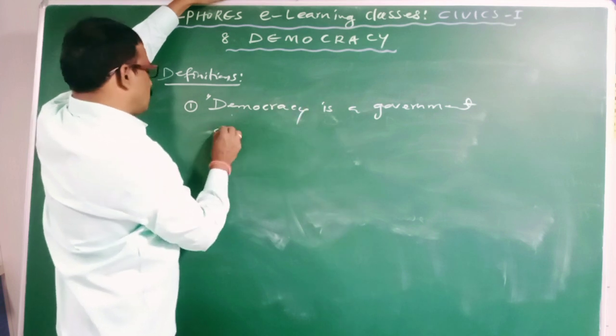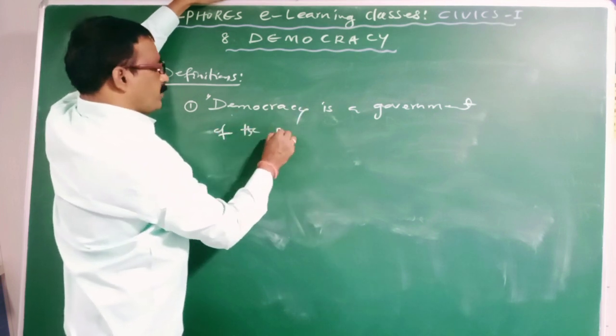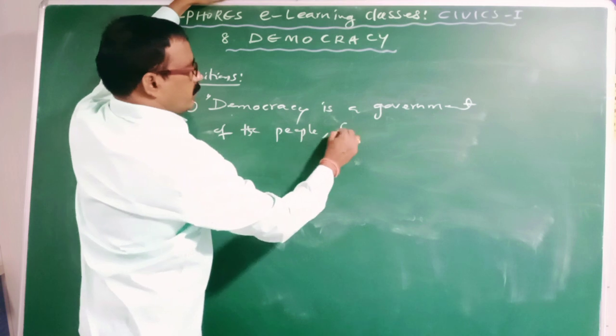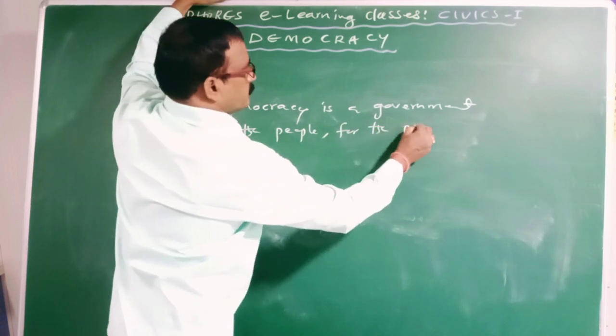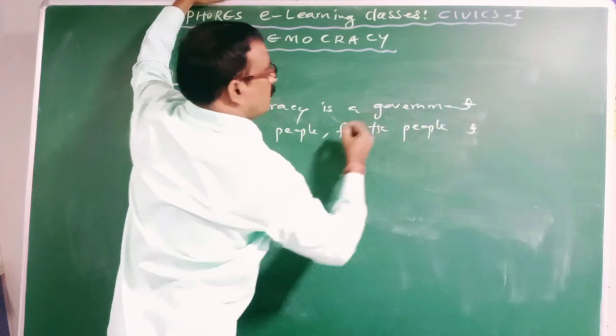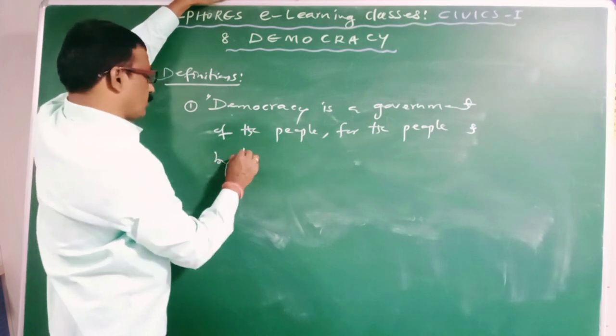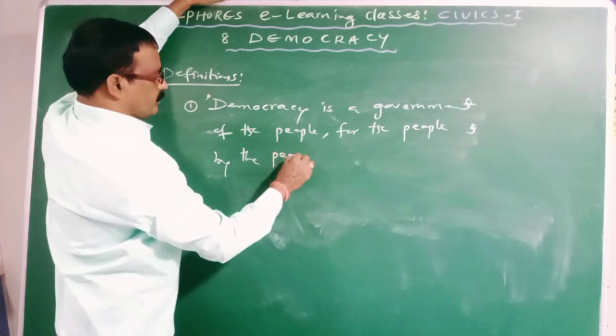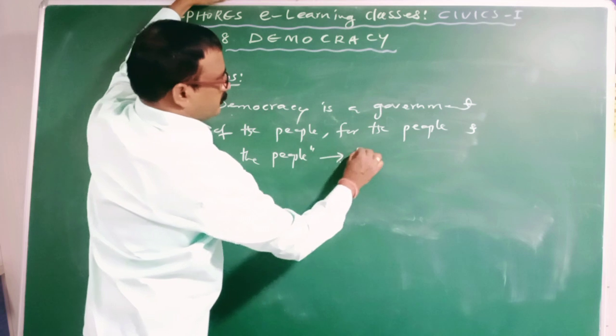Democracy is a government of the people, for the people, and by the people. This definition was given by